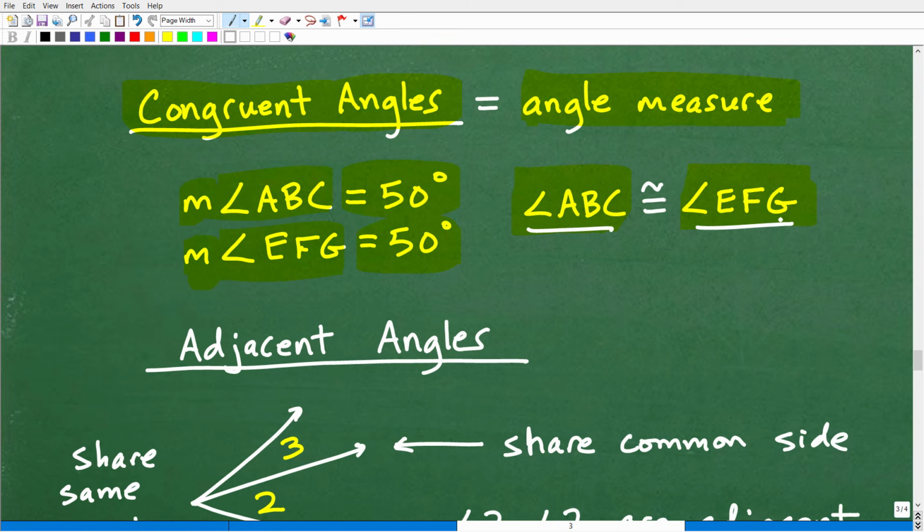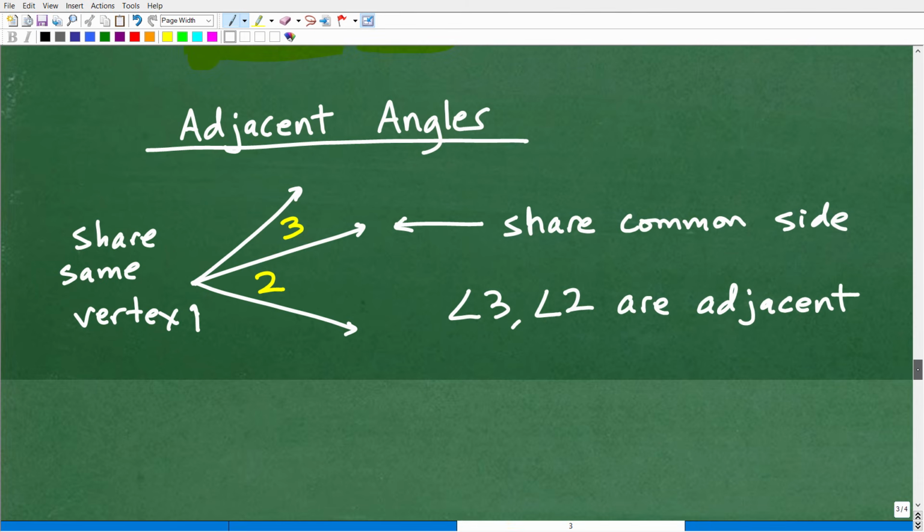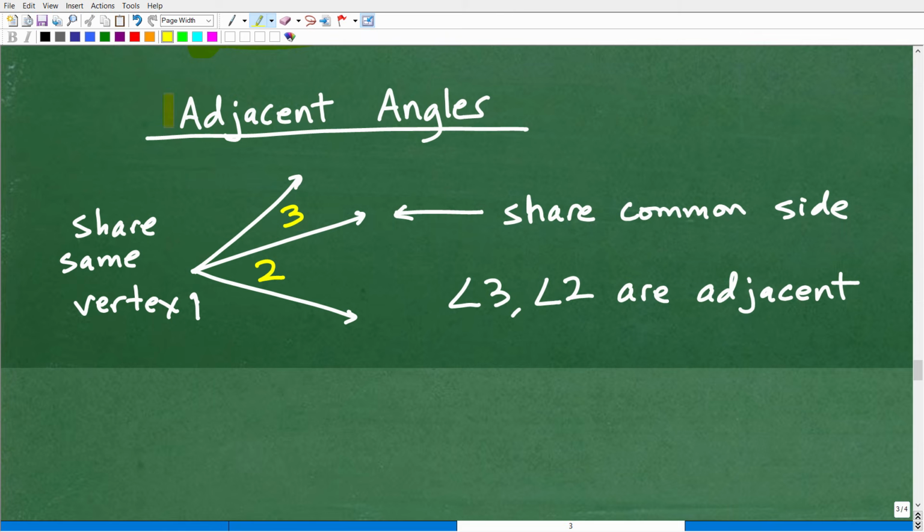That means that they have the same angle measure. Okay, so again, congruency is used with line segments, angles, and a lot of other things as well. Okay, so moving forward, adjacent angles. This word adjacent, things that are adjacent, basically, they share a common side.